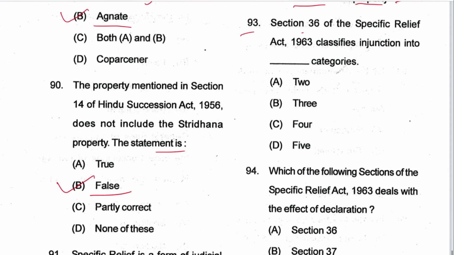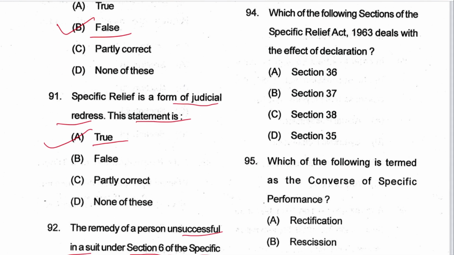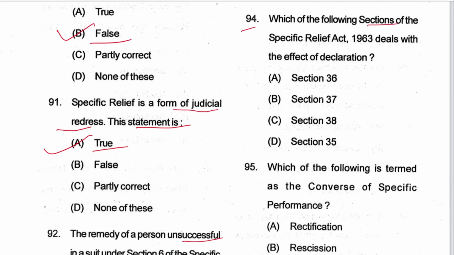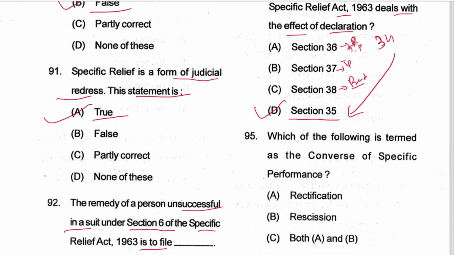Next, 93: section 36 of the Specific Relief Act classifies injunction into 2 categories. Next, 94: which section of the SRA deals with the effect of declaration? That is 35. D is the answer. 34 has the suit for declaration, 35 has its effect. 36: preventive relief, which ones? Temporary and perpetual. How granted? Perpetual, temporary. 37. 38 is for perpetual injunctions.